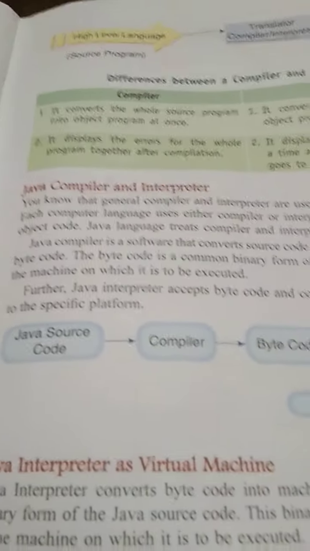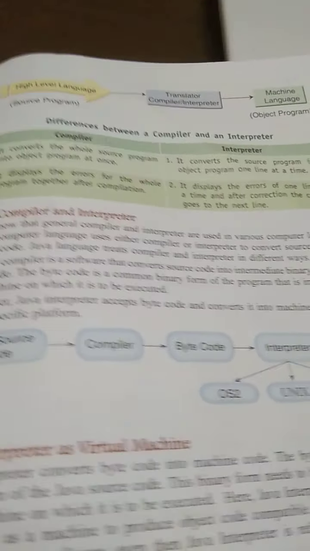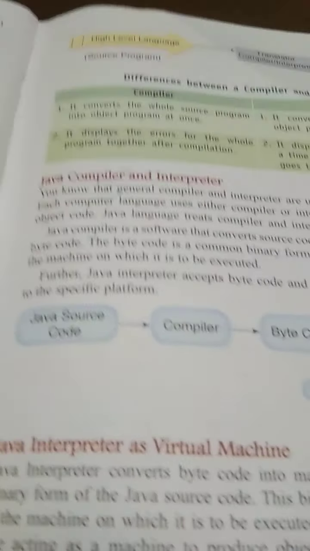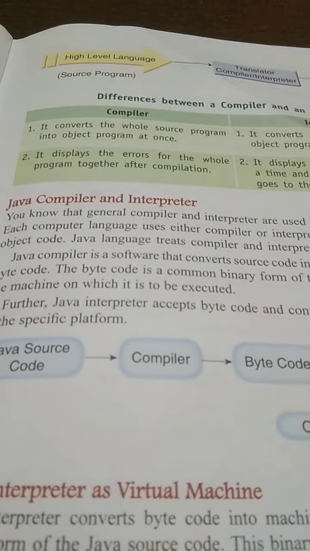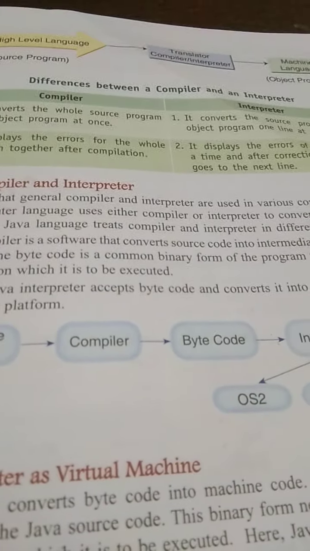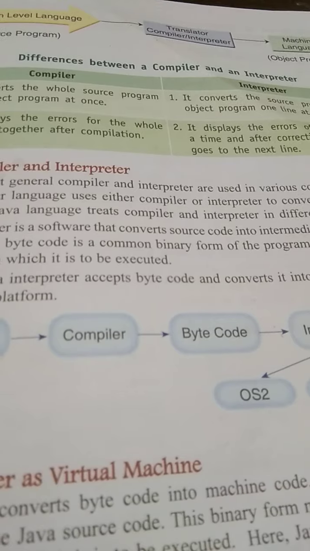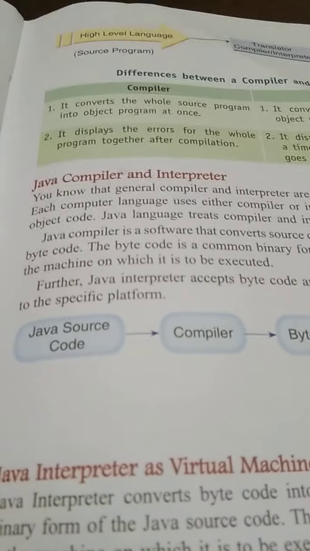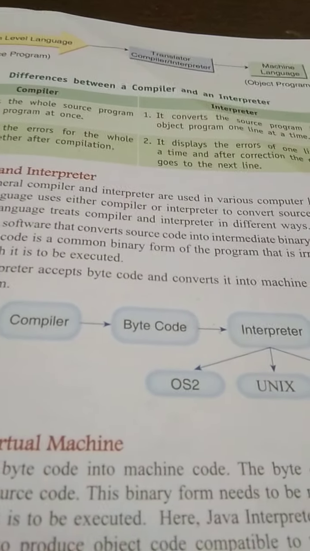Now in Java language, compiler as well as interpreter both we require. Why? Because compiler will compile the program and it will change the source code into the bytecodes as it is shown over here. Java source code, compiler is changing the source code into the bytecode.